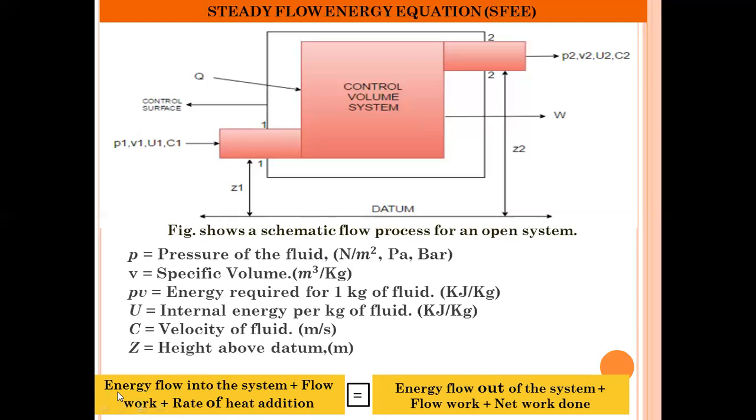What are the different types of energy flow into the system? We have to consider the internal energy of the fluid, the kinetic energy associated with the fluid, the potential energy associated with the fluid, plus the flow work, which is the product of pressure and volume, and the amount of heat supplied to the system, Q. This should be equal to the energy flow out of the system plus flow work and the net work done by the system, W.